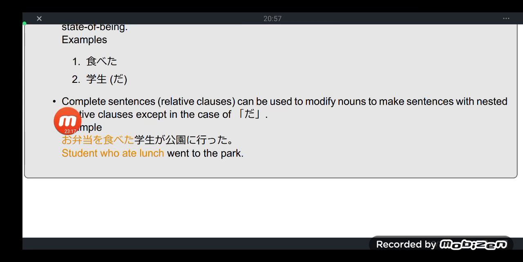And second point, complete sentences or relative clauses can be used to modify nouns, just like what we ran through in our previous lesson, the keiyoku, the phrases or clauses acting as adjectives to modify nouns, to make our sentences with nested relative clauses, except in the case of the particle. Clauses or phrases that include it should not be used as adjectives to modify a noun.